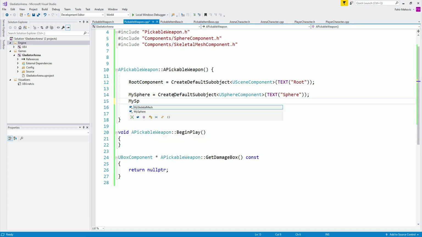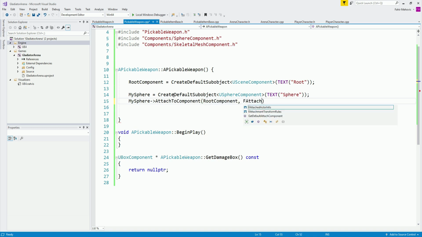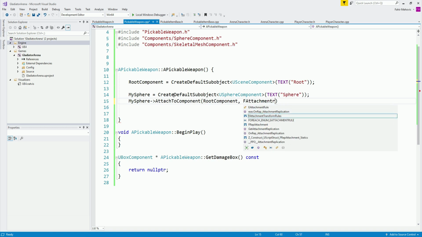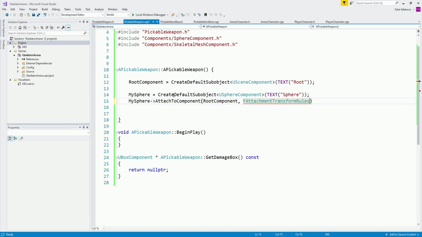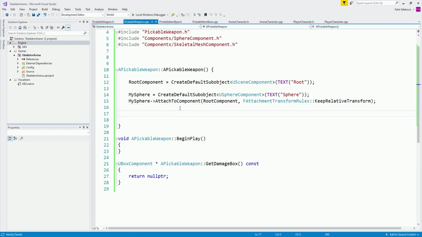So I'm going to say my sphere, dash and greater than sign, and we're going to say AttachToComponent, and we're going to attach it to the root component, and we're going to use FAttachmentTransformRules, colon, KeepRelativeTransform. So we're going to keep the relative transform. As you can see over here, the relative transform is going to keep the transform relative to the parent. Basically, that's all there is to it.